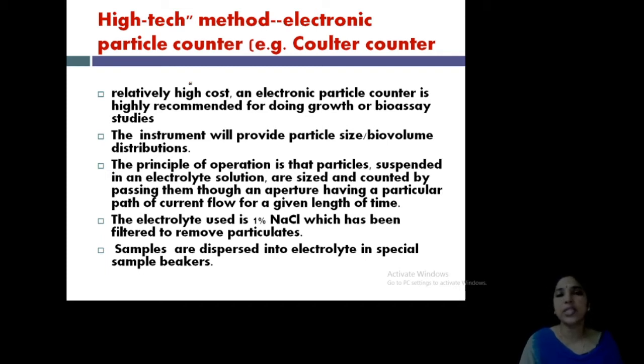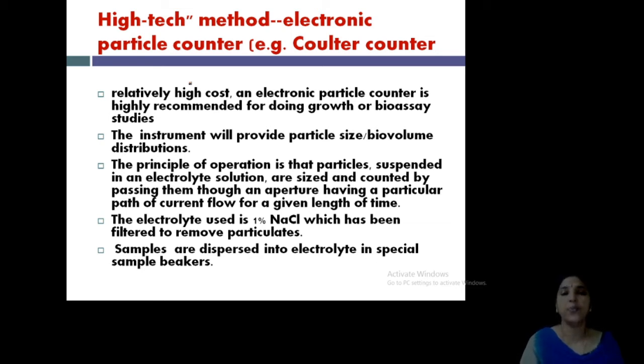So in both types, algal mixture and uni-algal, there are low-tech and high-tech technologies. In the mixture type, the low-tech technology is the Sedgwick Rafter cell, and the high-tech technology is the inverted microscope. In the uni-algal method, the low-tech technology is the hemocytometer and the high-tech method is the electronic particle counter or Coulter counter. Okay. I hope you understood well how quantification is done.